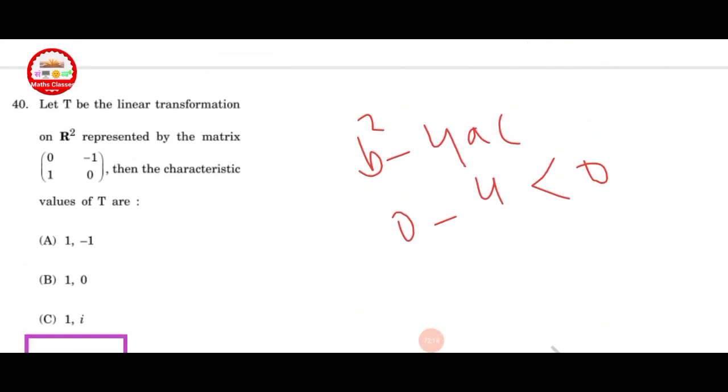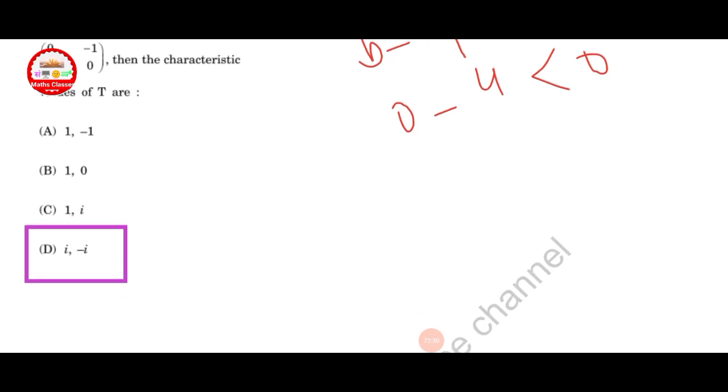Next question, let T be a linear transformation on R2 represented by the matrix. Here trace is 0 and determinant is equal to 1. Then find its eigenvalues. If b square minus 4ac is less than 0, then all eigenvalues are imaginary. Here D is correct.